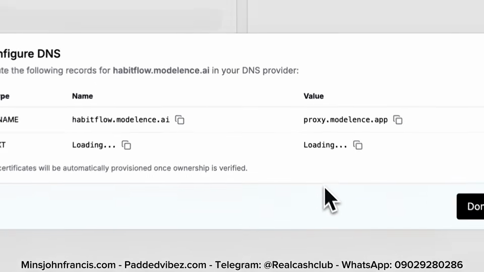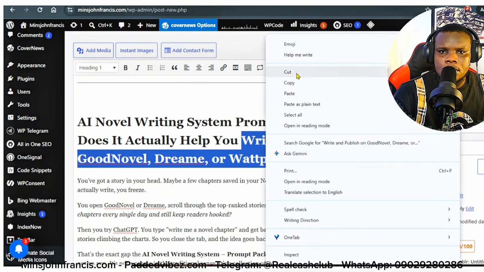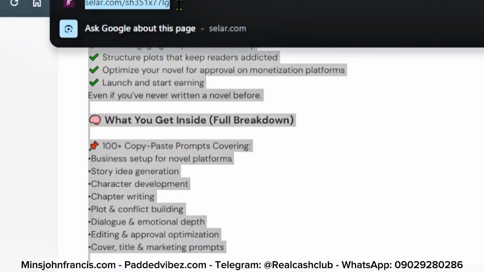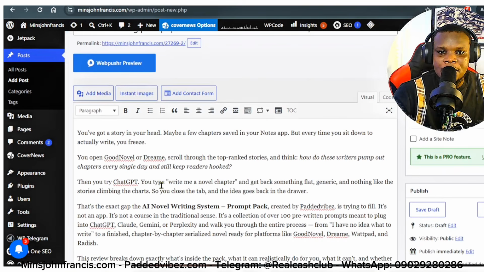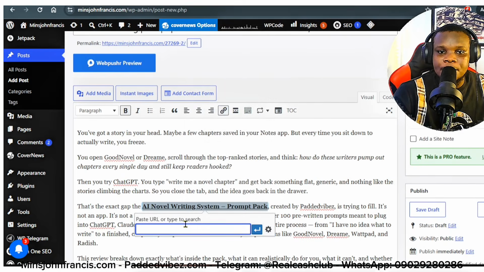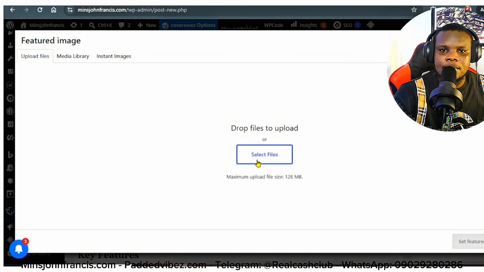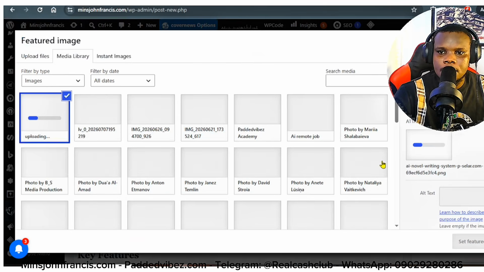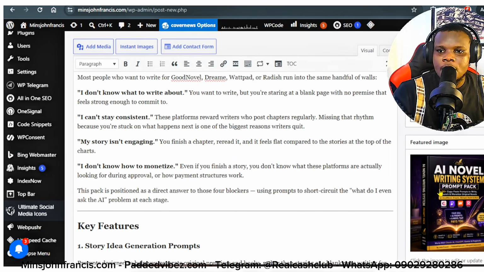So once you have that in place, go back to your website, then you can pick a place where you want to add it. Let's say you want to add it here. You have to make sure you add the disclaimer at the end part of the post telling people that there's an affiliate link. Let's go ahead and add the featured image. Alright, so click on this set featured image, and this will be set for you as a featured image. Alright, so this is it right here.